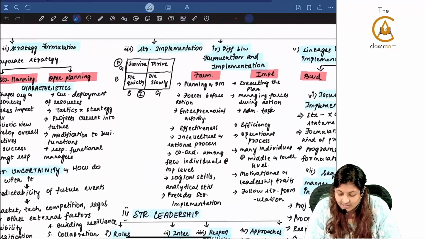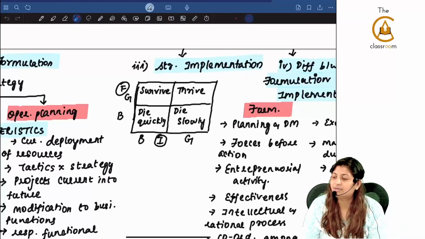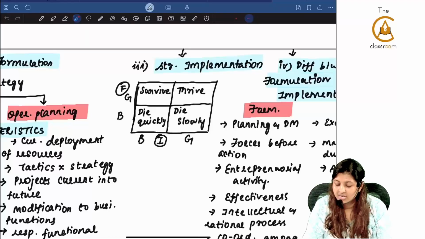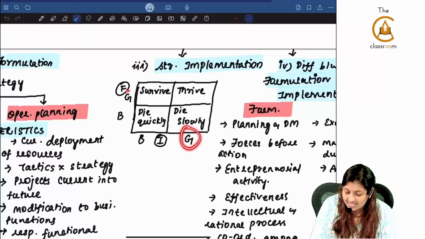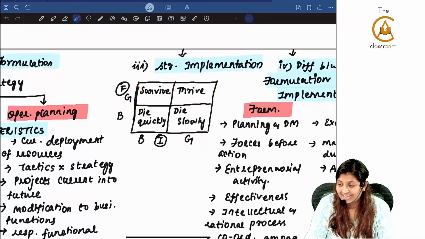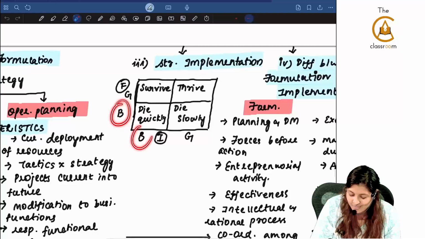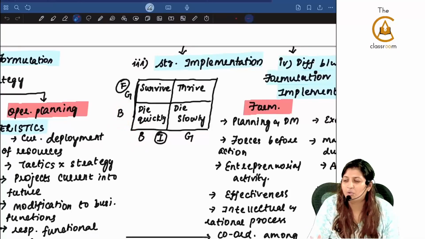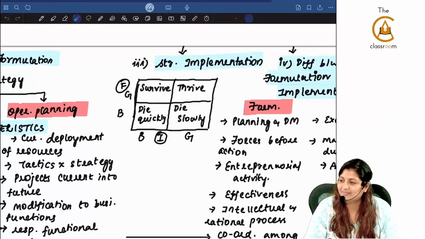The next we went to strategy implementation, that is the linkage between formulation and implementation. If both formulation and implementation are good, then we will say that it is like CSK, it will thrive. You saw how last match it was super. Tears came, that level, it was so good. Both bad formulation and bad implementation means nobody can save them. Die quickly, you should tell. SRH and all, example for you to remember.